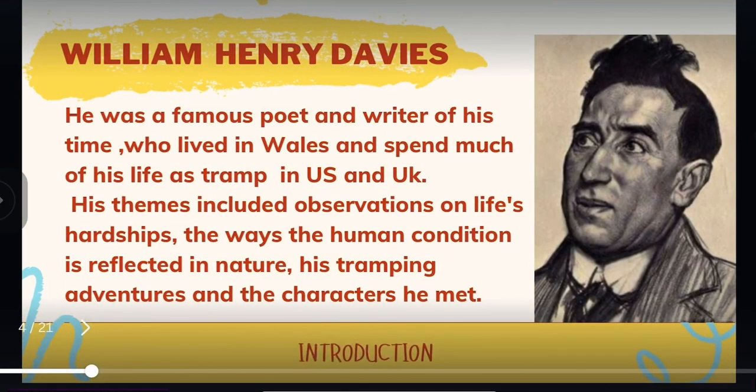The poem is written by William Henry Davies. He was a famous poet and writer of his time who lived in Wales and spent much of his time as a tramp in the United States and United Kingdom. His themes included observations on life's hardship, the way the human condition is reflected in nature, his tramping adventures, and the characters he met. I want to clarify that the word tramp basically means wanderer. So whatever he observed in his life while moving from place to place, he depicted and reflected in his works.